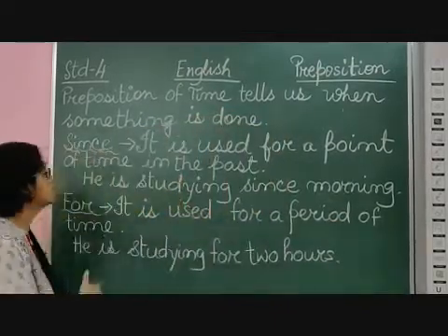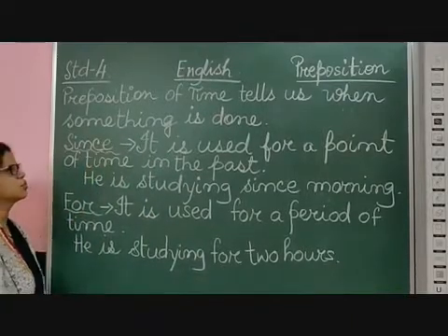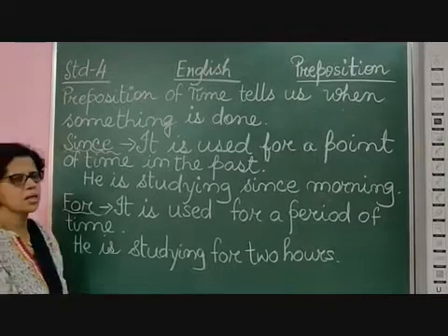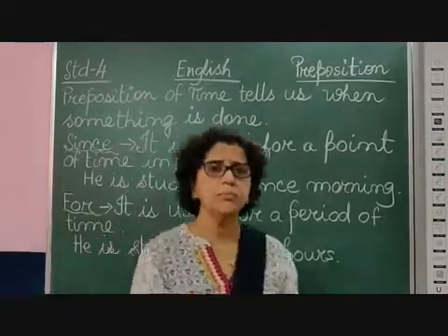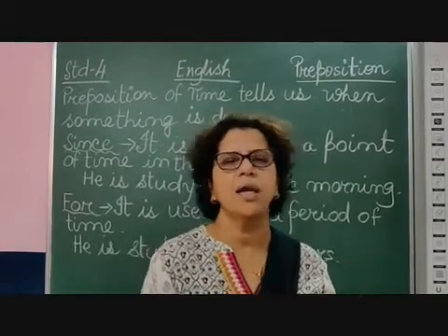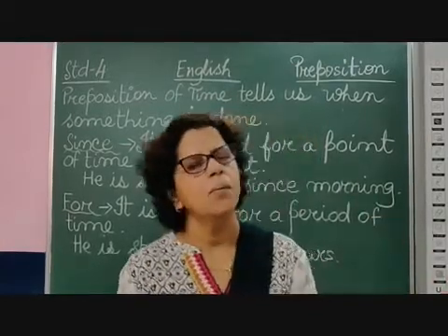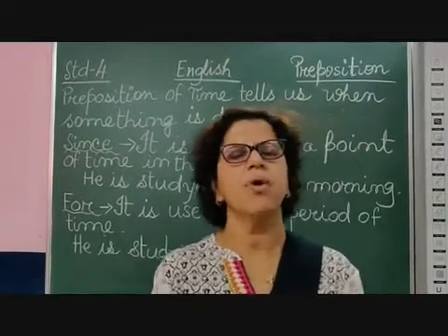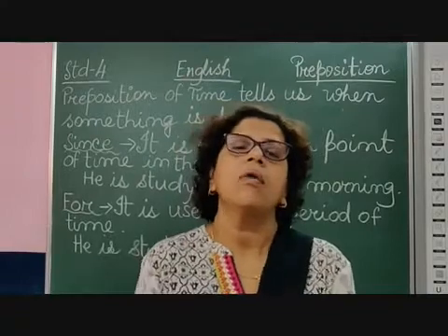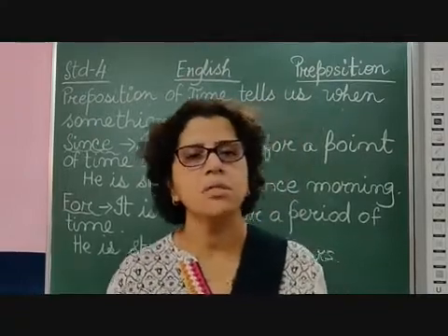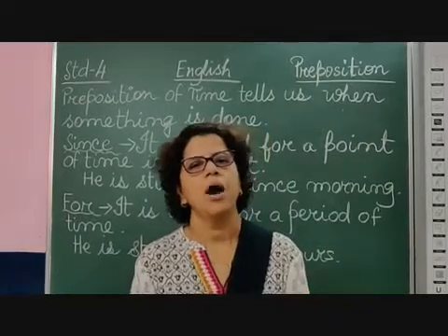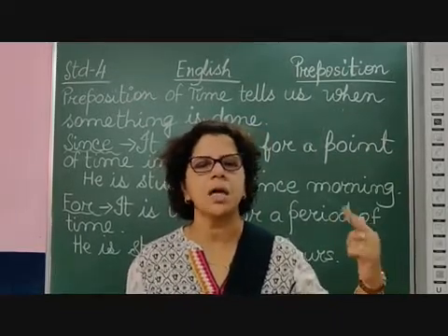Now since and for are also used in preposition of time. Preposition of time tells us when something is done, something in the past that we have done or started. I am going to give you more examples. For since, I can say I am studying since afternoon, means I have started studying.